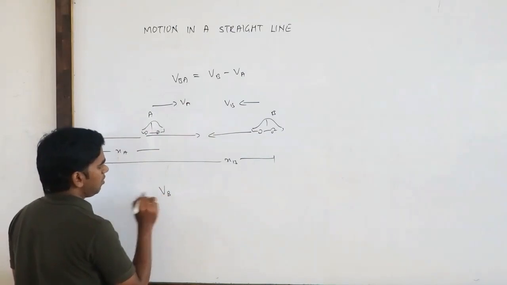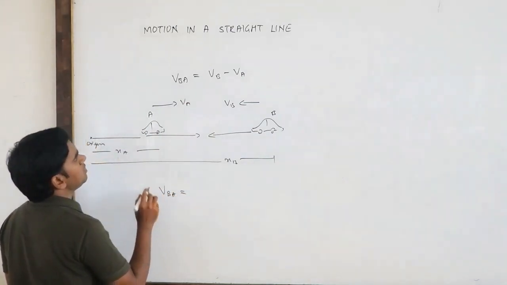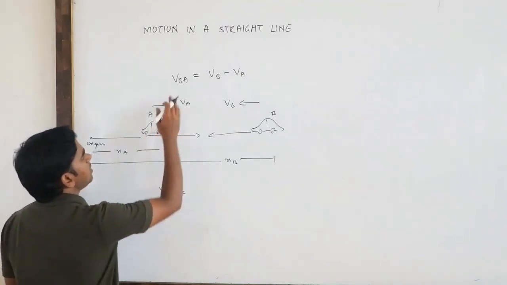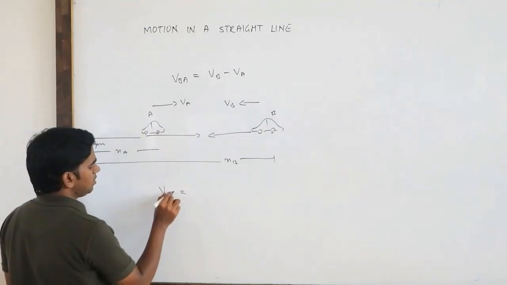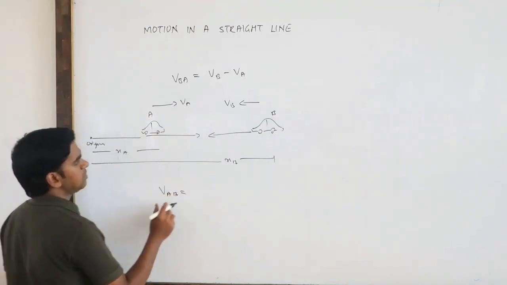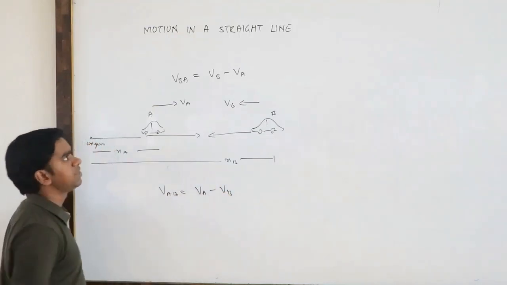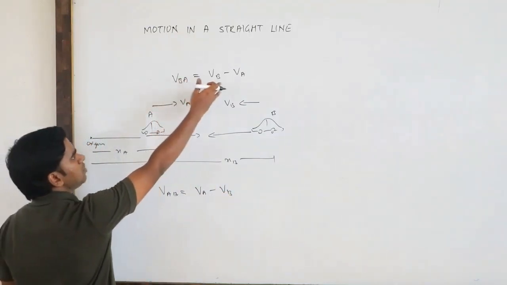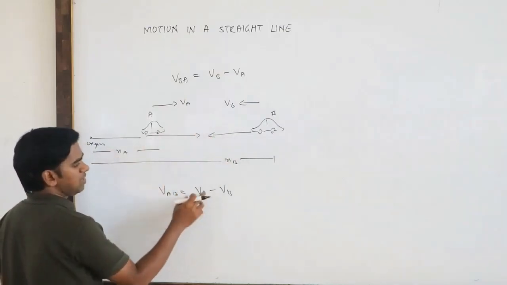So what will happen? Velocity of B with respect to A is VB minus VA, and velocity of A with respect to B is VA minus VB.